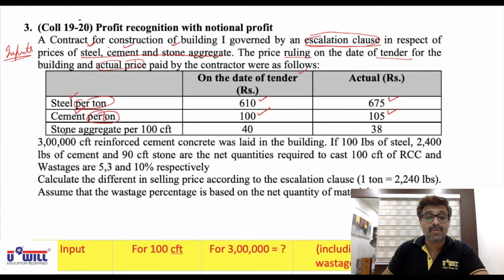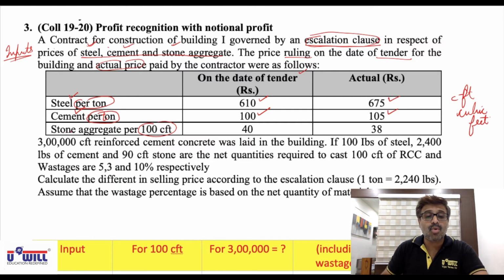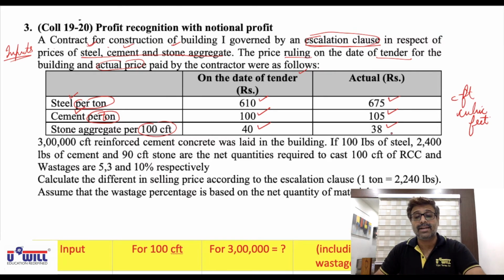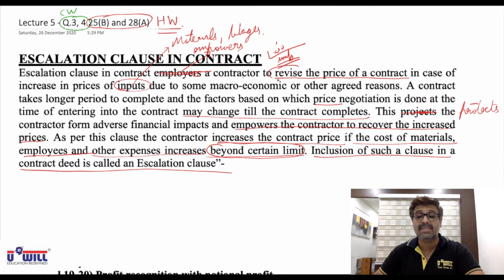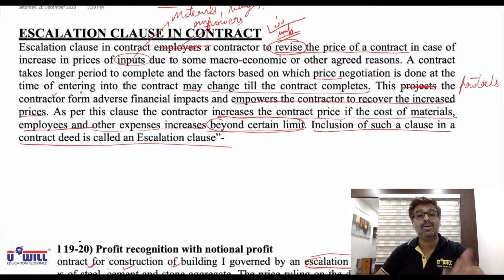And what was the price of stone per 100 CFT? CFT means cubic feet. This is the quantity measured in feet. So stone price per 100 cubic feet was 40 rupees when we submitted the tender. Now here it has gone down. So if it goes down, then also you can give the benefit to the client, the contractee. That is also a part of escalation clause. In the clause what is mentioned is revise. Revise means it may go up also and it may go down also. So basically it protects the contractor also and contractee also.